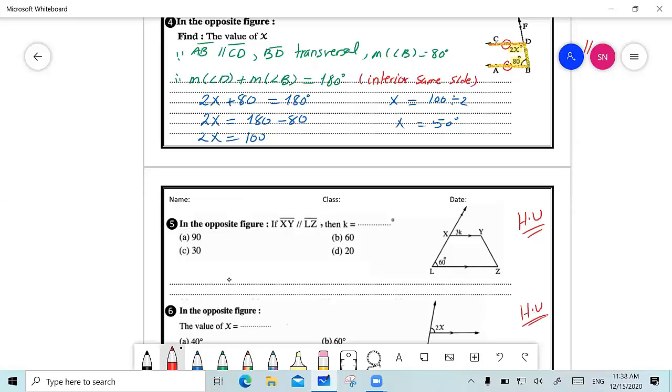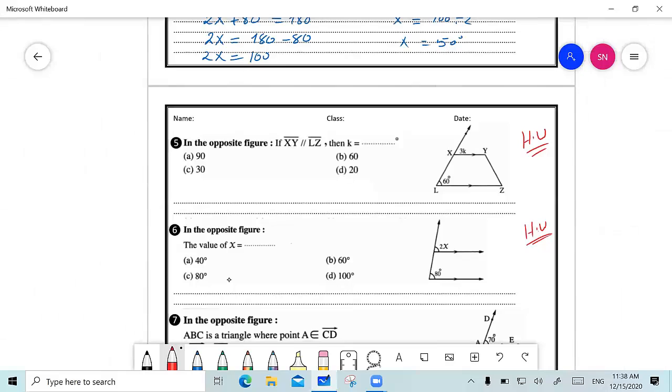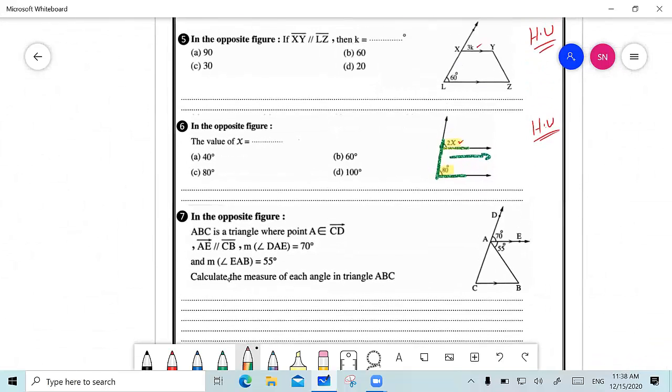They are multiple choice questions, and they are to find the value of k and the value of x. We are going to use the same way, having here 2 parallel lines, and I know that this line is the transversal. So I have here one angle exterior, one angle interior, and both of them are on the same side. So what is the relation formed between those two angles? They are corresponding angles. And the same for question number 5 as well. And I'm going to solve now question number 7, and then I am done with this lesson today.